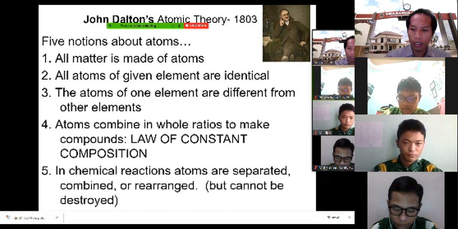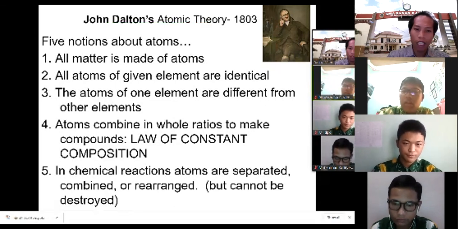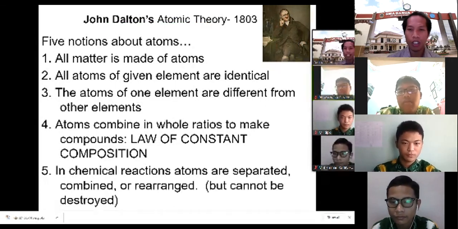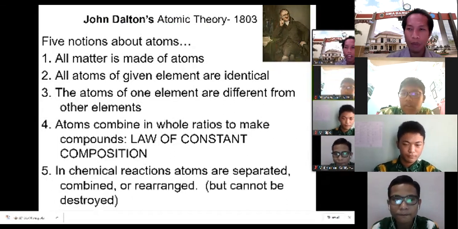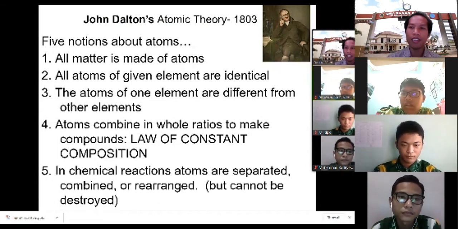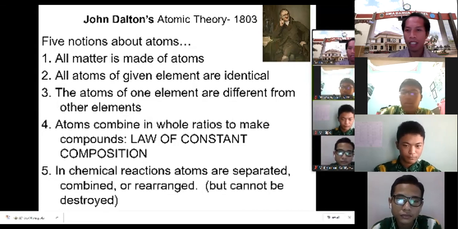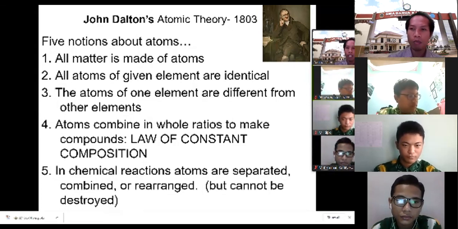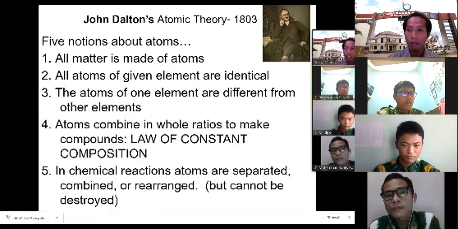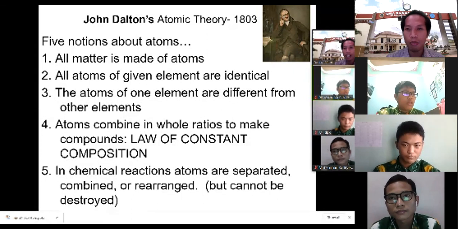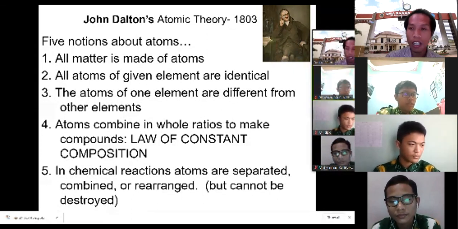In a chemical reaction, atoms are separated, combined, or rearranged. In a chemical reaction, atoms are not destroyed. The atom does not go anywhere. It's just separating from one atom to another, or combining with another atom, or being rearranged. If there is already a combination, it's just the rearrangement of the atoms. So the atoms will not go anywhere in a chemical reaction.